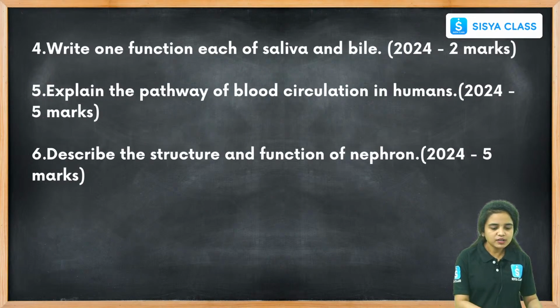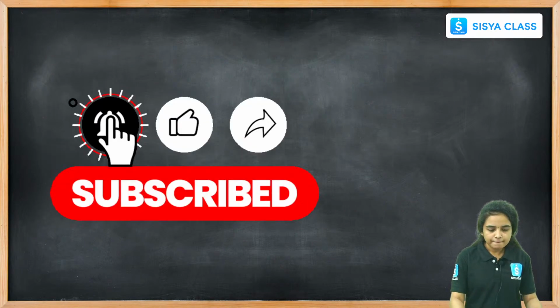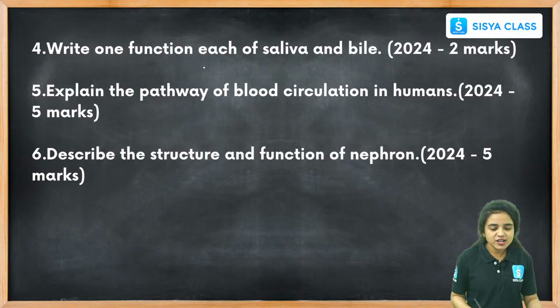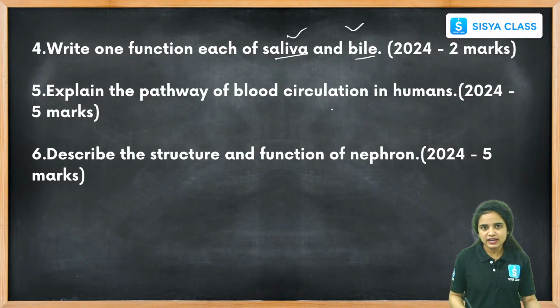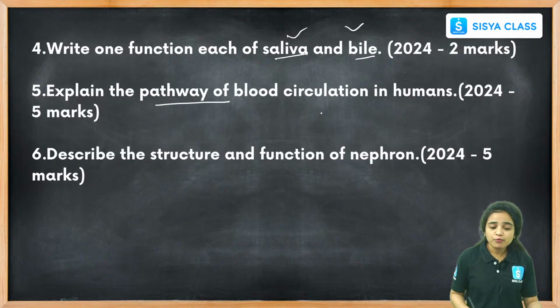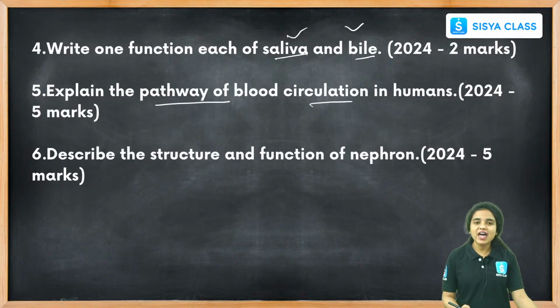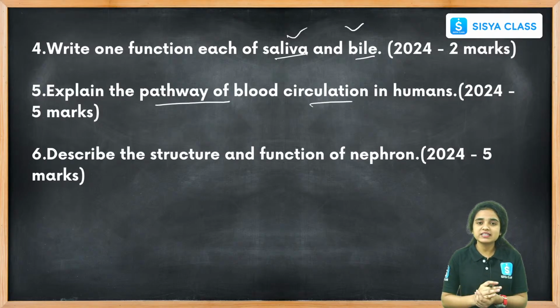And while coming to the next one, write one function each of saliva and bile. Okay, what are the functions of saliva and bile that are secreted in our digestive glands and digestive system? And explain the pathway of blood circulation in humans also. We have to make the main focus on the circulatory system, because surely the question will be asked regarding the circulatory system.